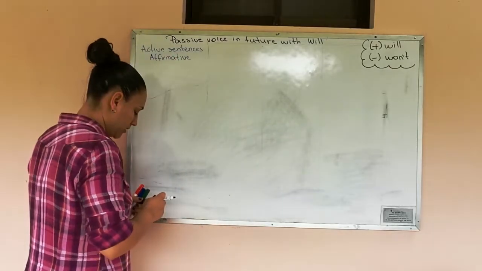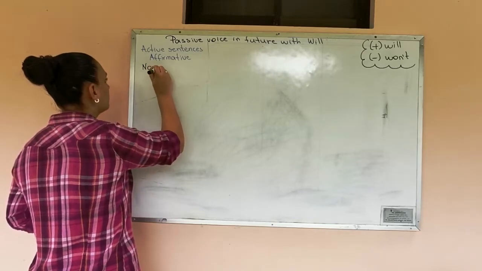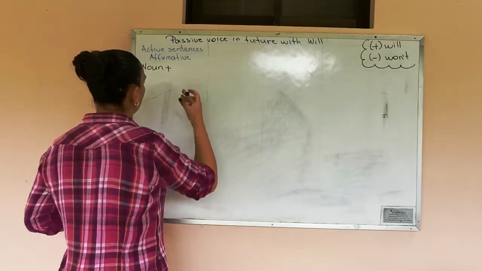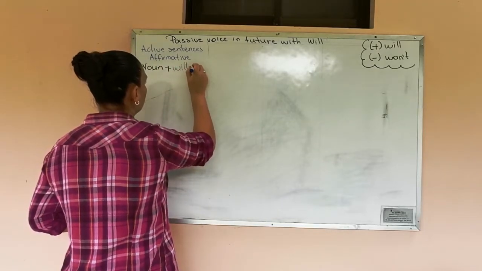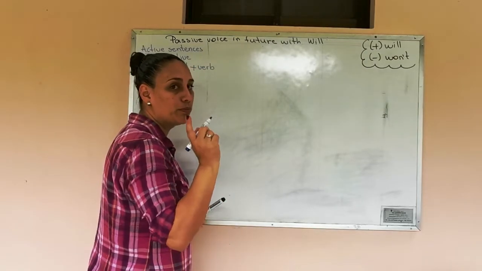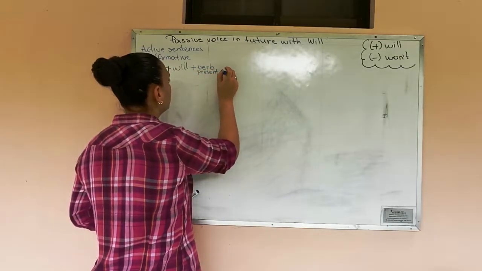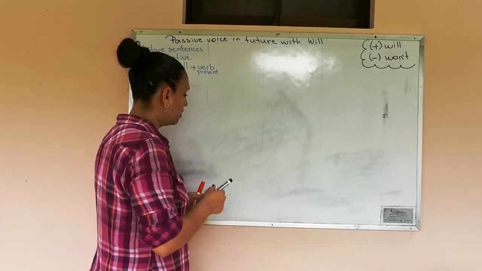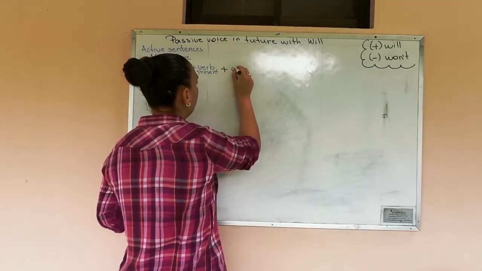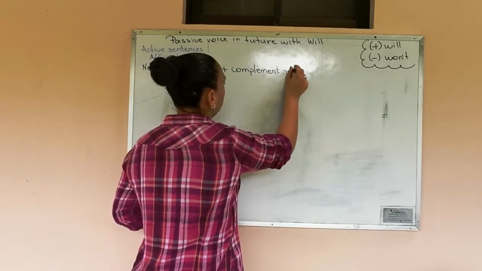The structure is the noun plus will plus the verb. This verb goes in simple present. The verb in present. Then we have the noun, the will, the verb in present, the complement, and finally the place.